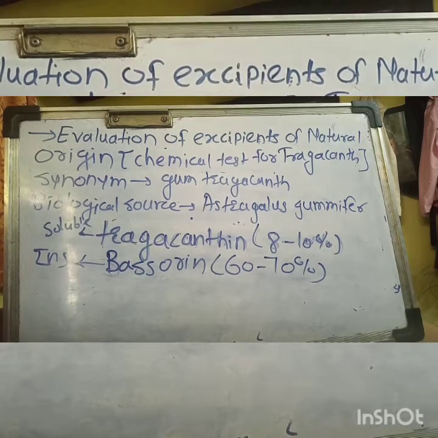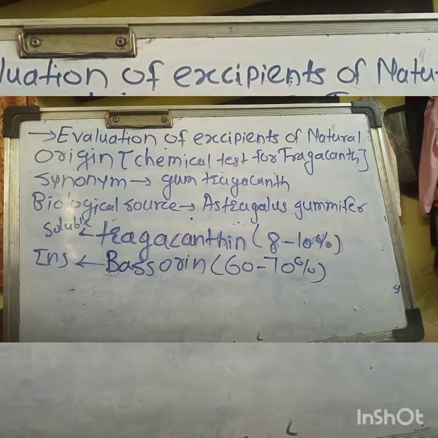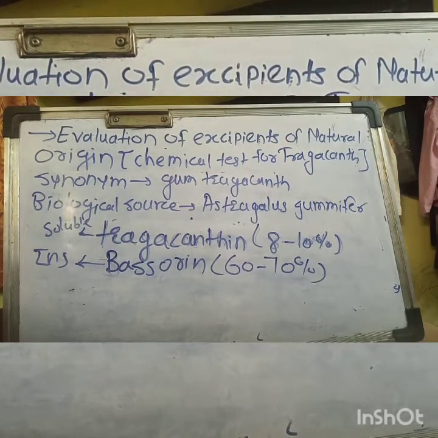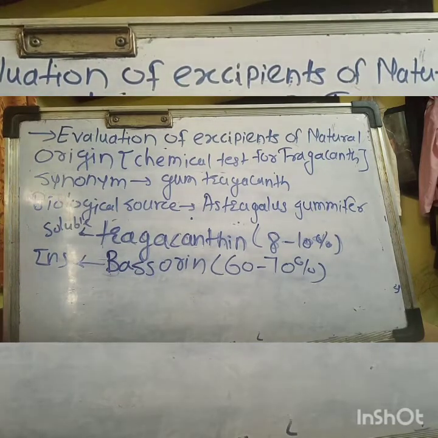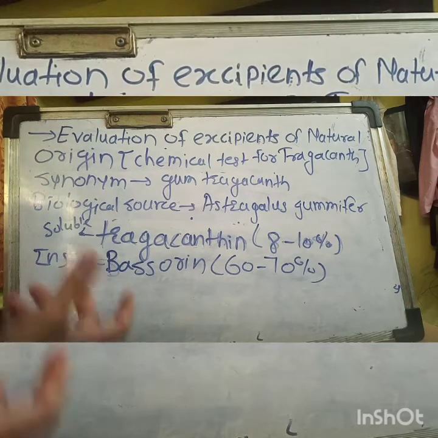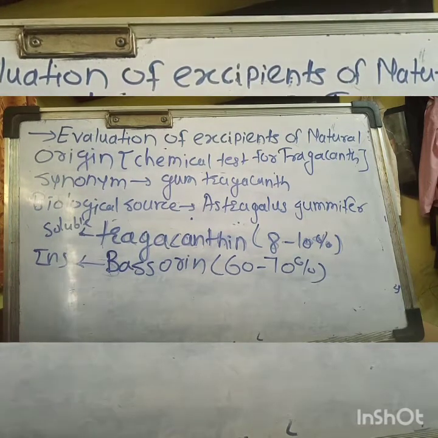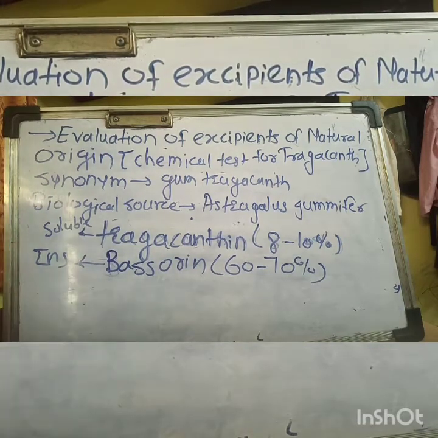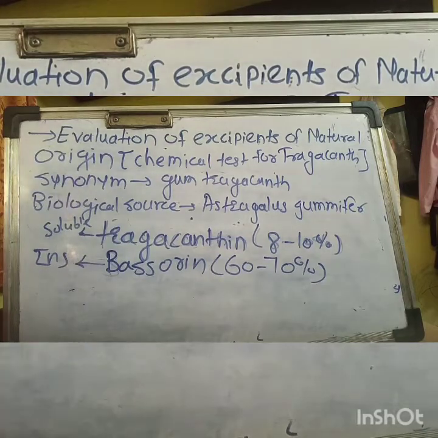What are the uses of tragacanth? It is used as a thickening agent, suspending agent and emulsifying agent, and it acts as an emollient in various preparations. So there are huge uses of tragacanth in the pharmaceutical industry. Let us perform the chemical test for tragacanth.